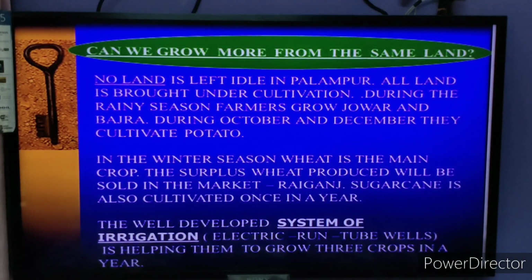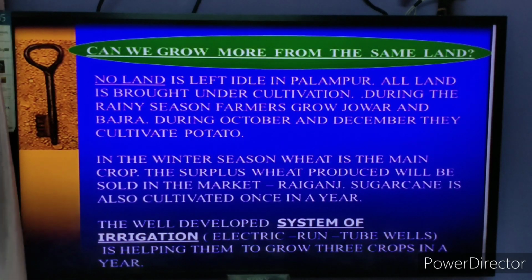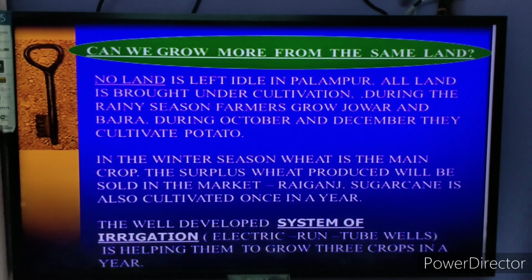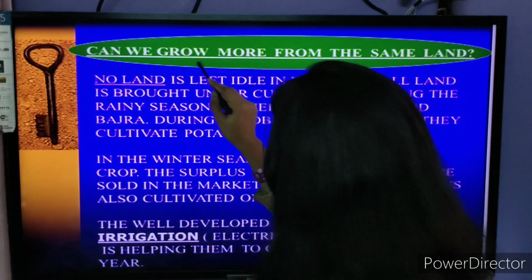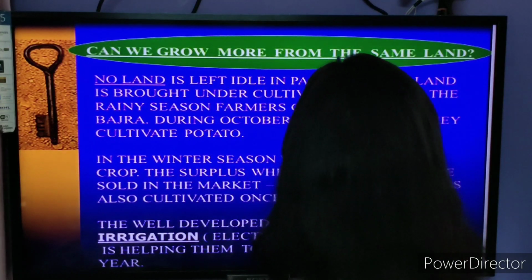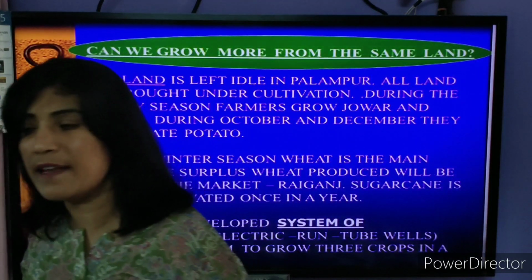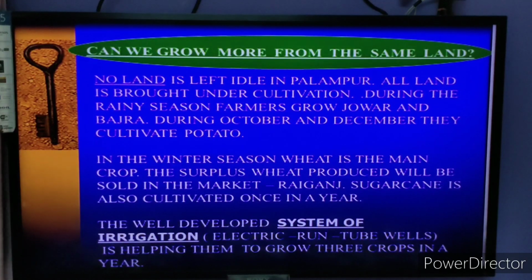So students, tube wells have really played a very important role in modernizing agriculture. So another important question arises: can we grow more from the same piece of land? Can we really get more production?